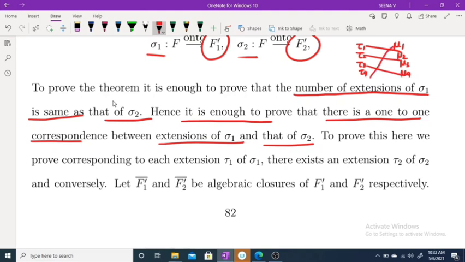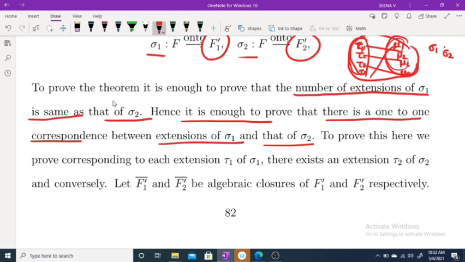If corresponding to some tau 1 there exists some mu 1, that means there exists a one-to-one correspondence. So if we prove this, the number of extensions of sigma 1 and the number of extensions of sigma 2 are equal. That means the number of extensions is independent of sigma.